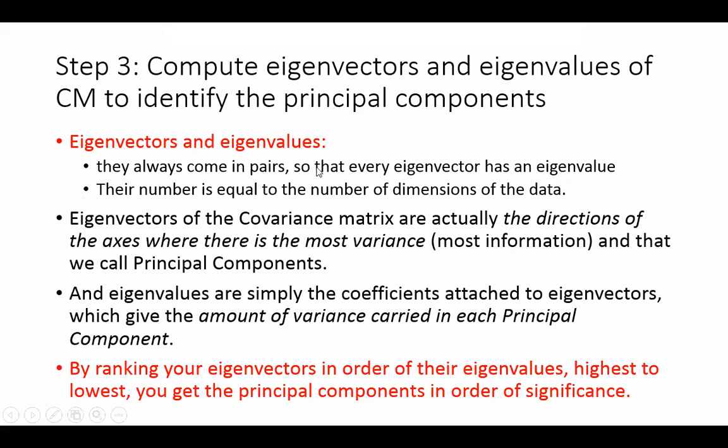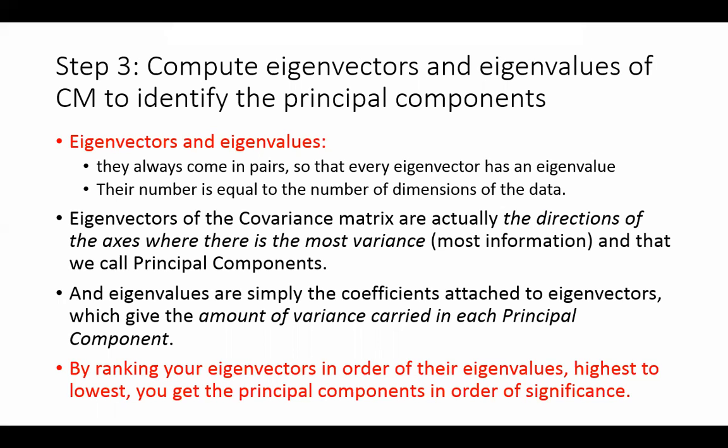So eigenvectors, every eigenvector has an eigenvalue. Their number is equal to the number of dimensions. So the जितने dimensions हैं उतने eigenvectors होंगे, but we are not going to use all of them. ठीक है, ये तो है. ये चीज है. Now listen to this carefully. The eigenvectors are actually the directions of the axis. They are new axis, mind you. Eigenvector is not x-axis or y-axis. Any two axes can be perpendicular to each other. Why do I have to be x or y?